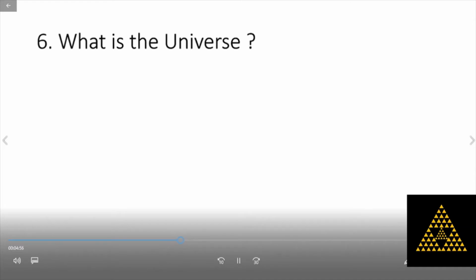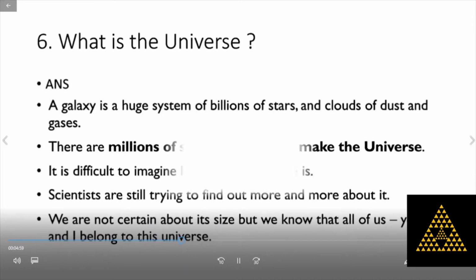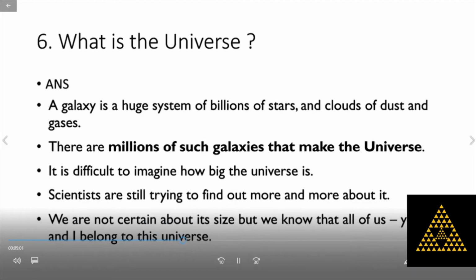What is the universe? A galaxy is a huge system of billions of stars and clouds of dust and gases. There are millions of such galaxies that make the universe. So a galaxy is nothing but a huge system of billions of stars and clouds of dust and gases. Millions of such galaxies together make the universe.